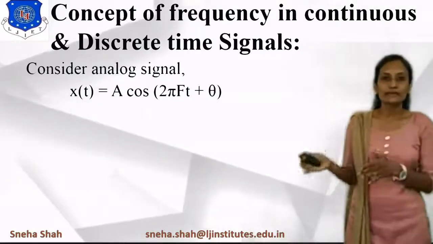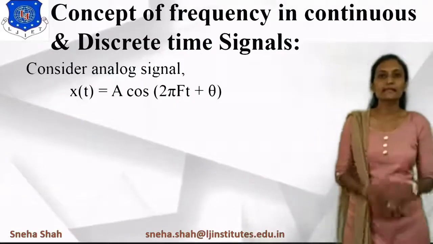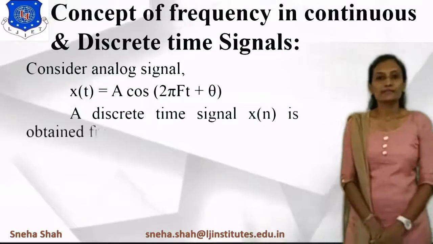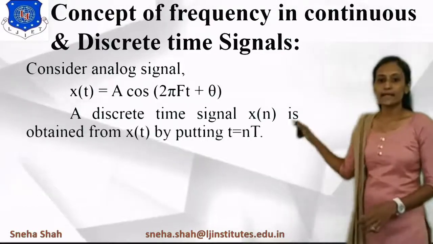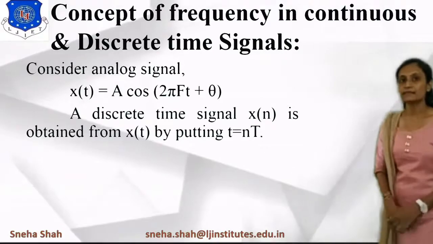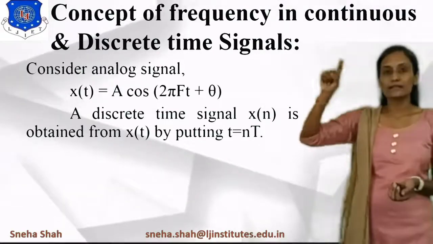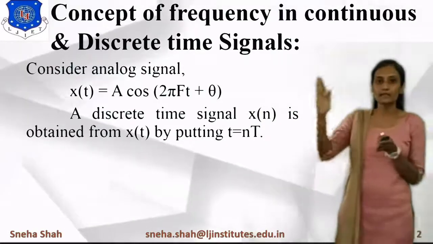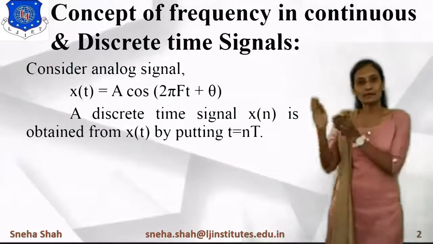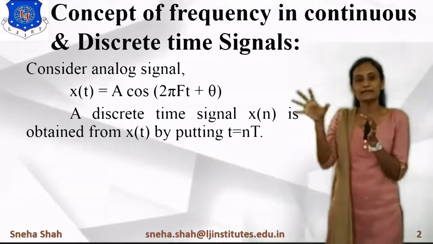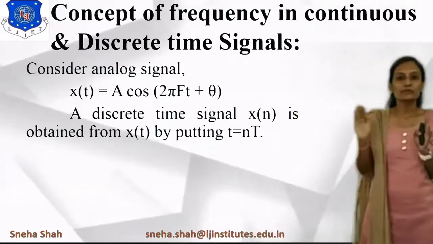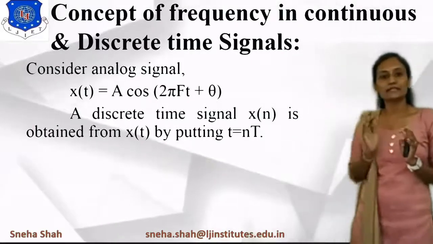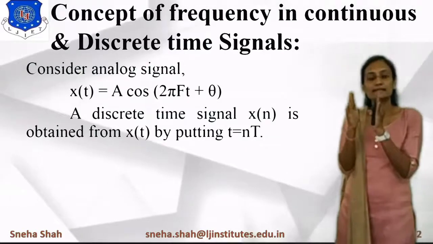Now we have to relate this frequency with the discrete time signal. So how do we relate it? First of all, we take the discrete time signal x of n. If the whole t in the continuous time signal is represented by n number of T, meaning n number of samples combined are considered as t, then instead of small t we take n times capital T, in which capital T is the sampling time.